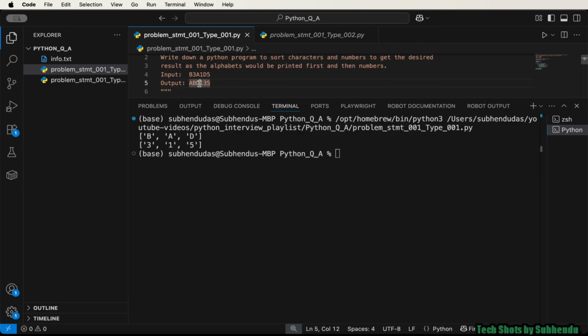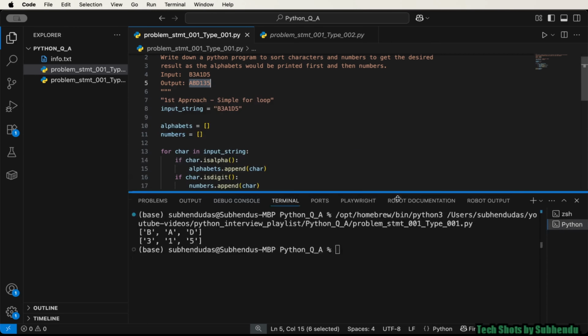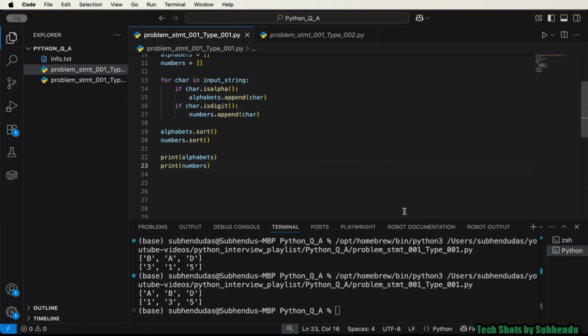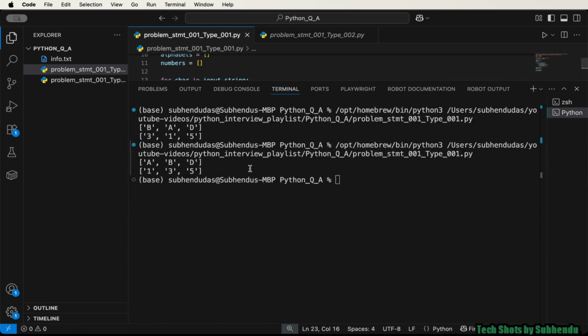Now if we see the expected output, it is in sorted form. That means we also need to sort this list. So how can we sort a list? By using the sort function. Alphabets.sort and numbers.sort. Okay. Now again let me print this list. So now you can see this list is sorted: A, B, D, 1, 3, 5.